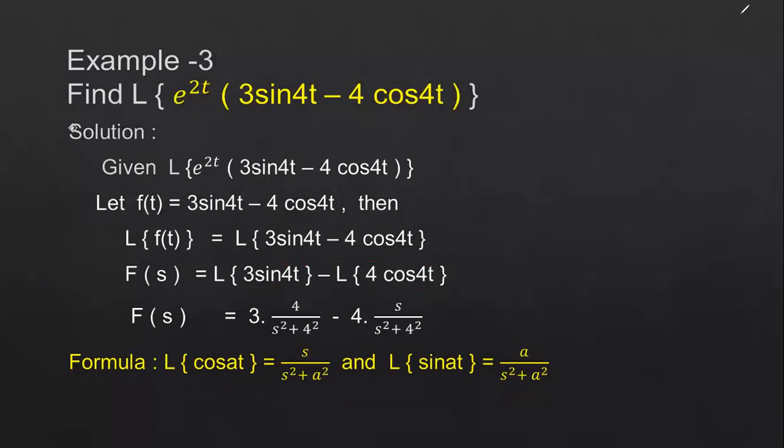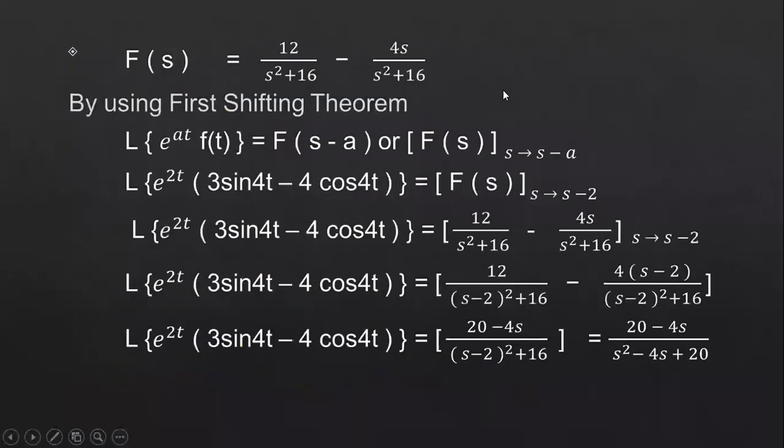Then you have to apply the first shifting theorem. So what is the first shifting theorem here? We got the F of s function as 12 by, so 3 into 4 by s square plus 4 square, which can be finally simplified as 12 by s square plus 16 minus 4s by s square plus 16. This is your final F of s function. Then by using the first shifting theorem: Laplace transform of e power at into f of t can be written as F of s minus a, where s tends to s minus a. It is shifted by s minus a.